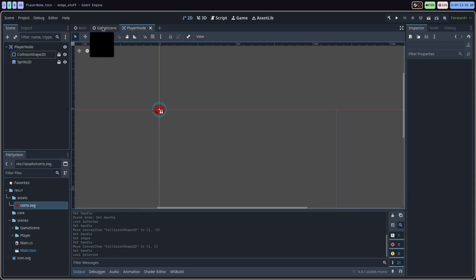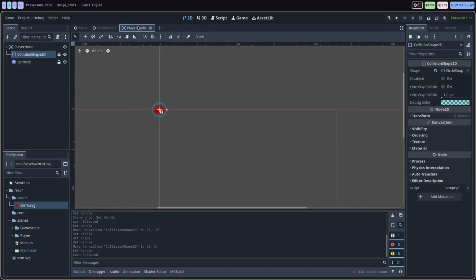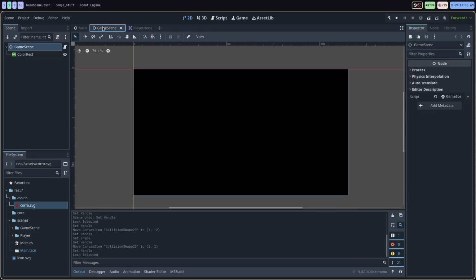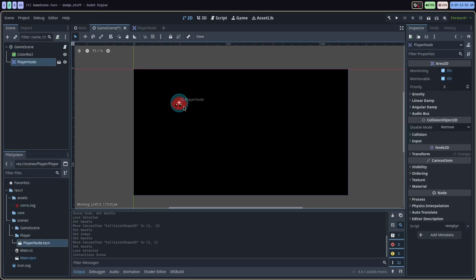And now we can add this directly to our game scene. So there would be more than one way to do this. I could load it into the game scene programmatically in the code, but for now, I'm just going to attach this player node directly into the game scene itself, sort of like this. And I'll just kind of maybe put it here in the center for now.